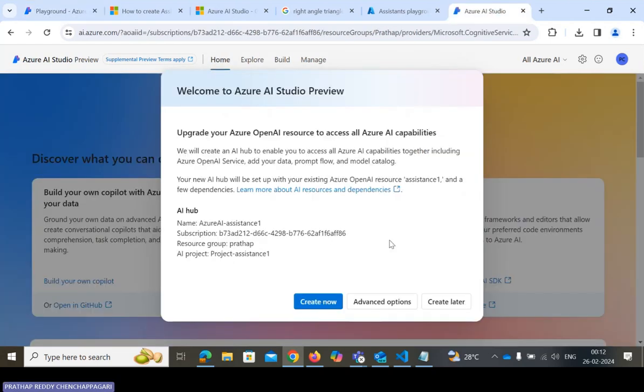Before we go in, it will ask some question like welcome to the Azure AI Studio Preview. We have to create one preview version. You need to tap on create, or if you already created it, just tap on create later.